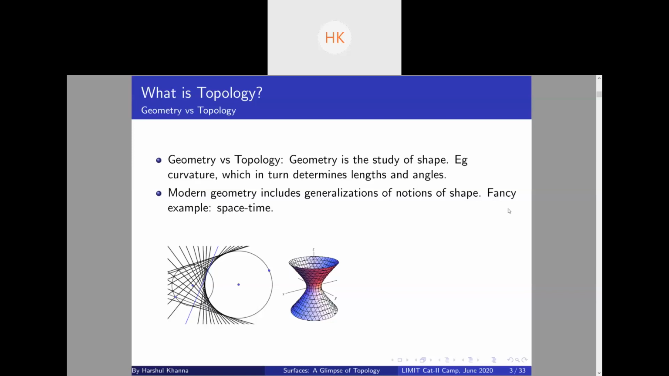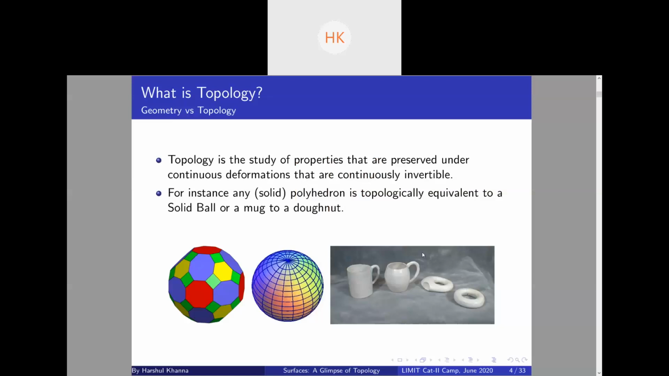Now, topology is the study of coarse properties of this space. For example, let's say you take a coffee mug and a donut. You can continuously deform them into each other. So they are essentially the same in a topological sense. So topology is basically the study of properties that are invariant under continuous deformations. These continuous deformations that are continuously invertible are called homeomorphisms. So a coffee mug is homeomorphic to a donut.